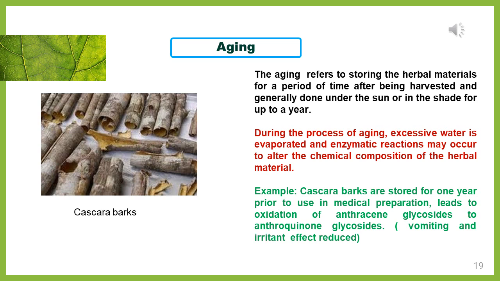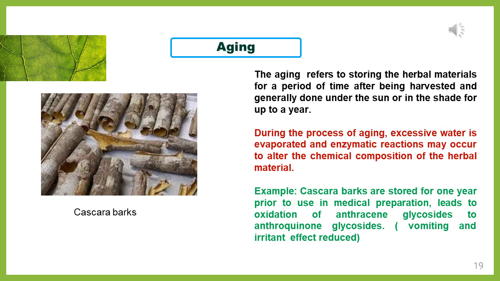You have to store that material for the required period, up to 1 year. In between, you place the material in the sun or shade so that you can avoid contamination. So aging is nothing but storing.